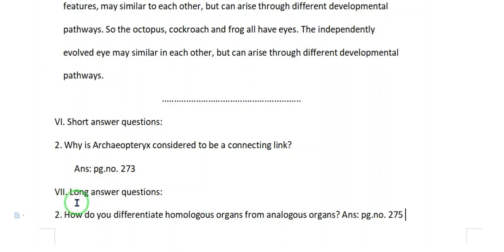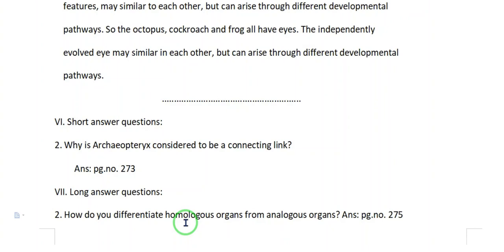Roman number 7, long answer questions. Question number 2. How do you differentiate homologous organs from analogous organs? Answer, page number 275. Homologous organs are those which are inherited from common ancestors with a similar developmental pattern in embryos. Example, a human hand, a front leg of a cat, the flipper of a whale and a bat's wing look dissimilar and are adapted for different functions. Their mode of development and basic bone structure are similar.